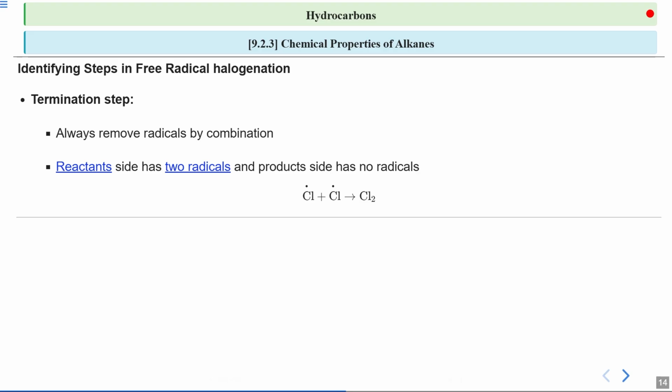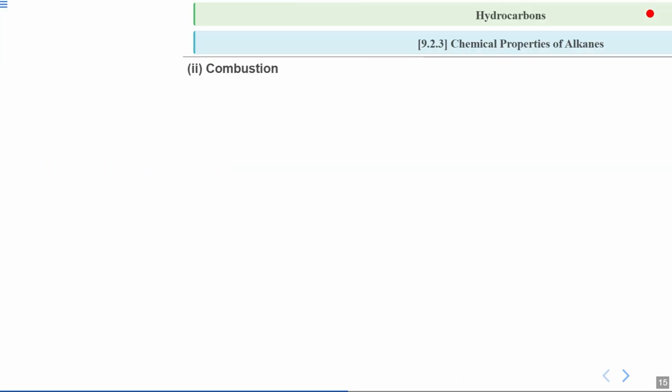Here we see a specific reaction of the termination step in a chemical equation. Chlorine radicals are combining to form chlorine gas. This is a simple yet important reaction that helps us understand how radicals are neutralized.